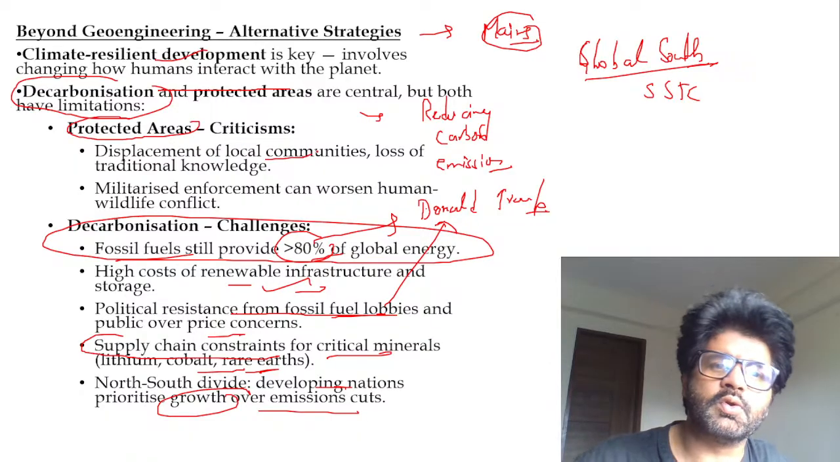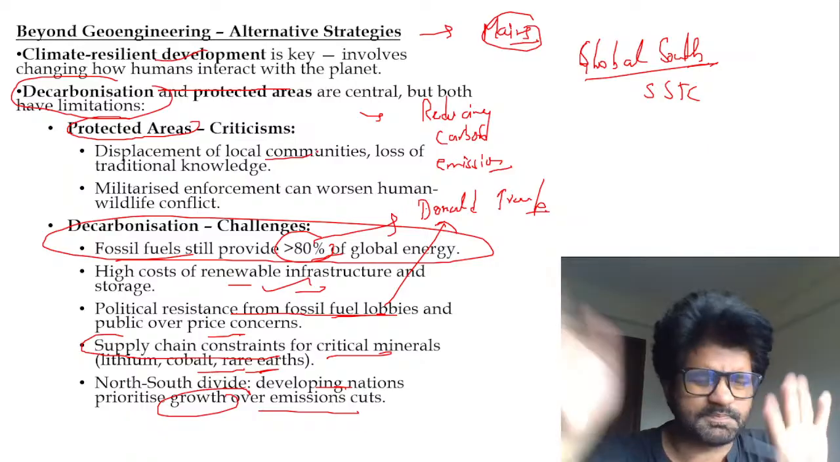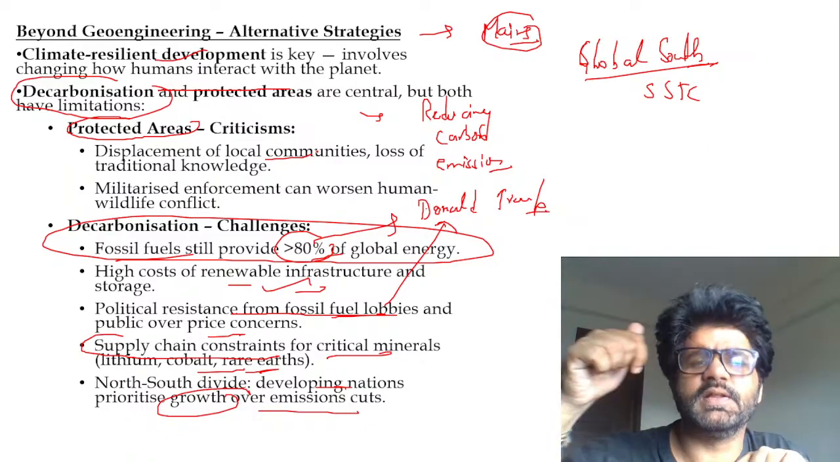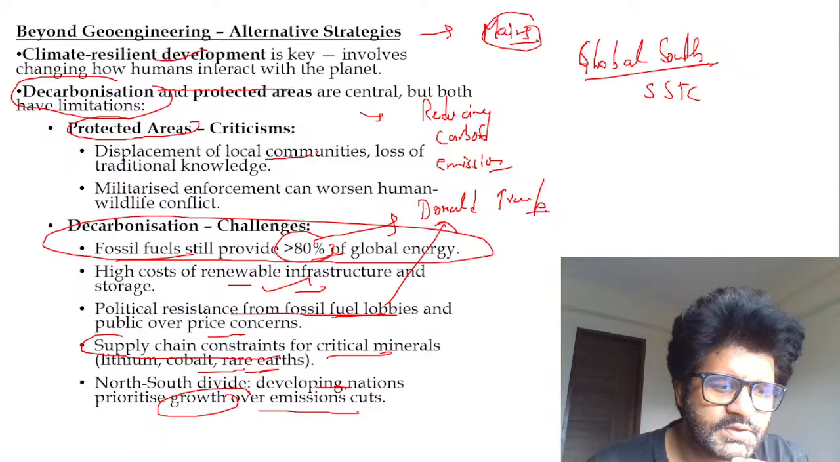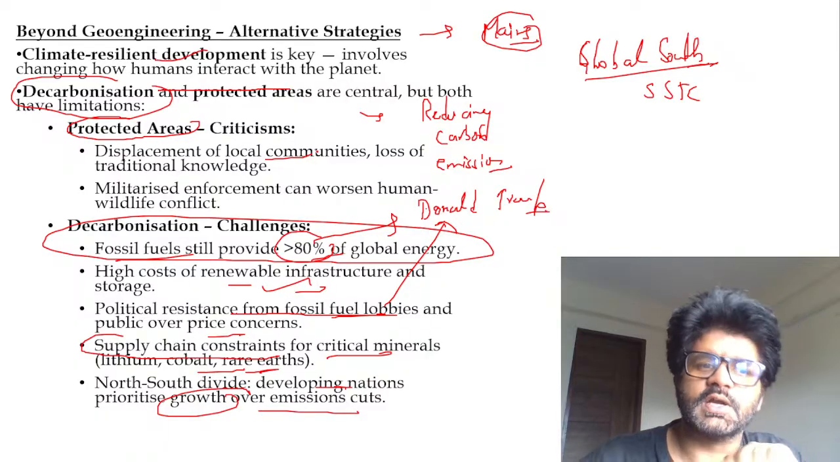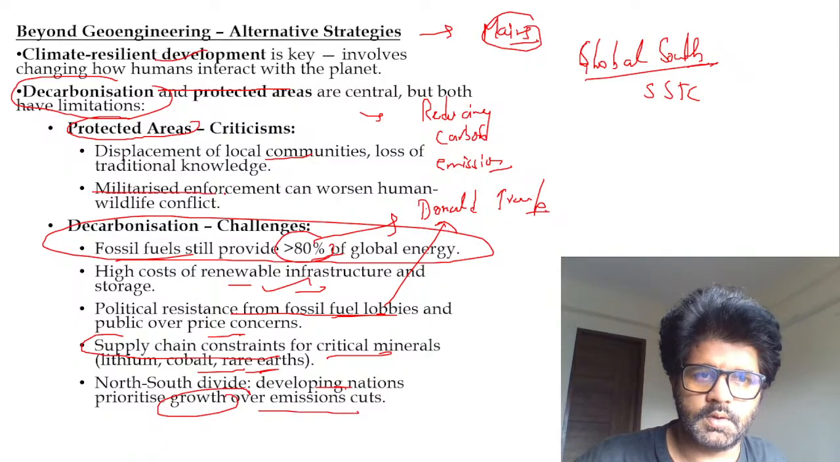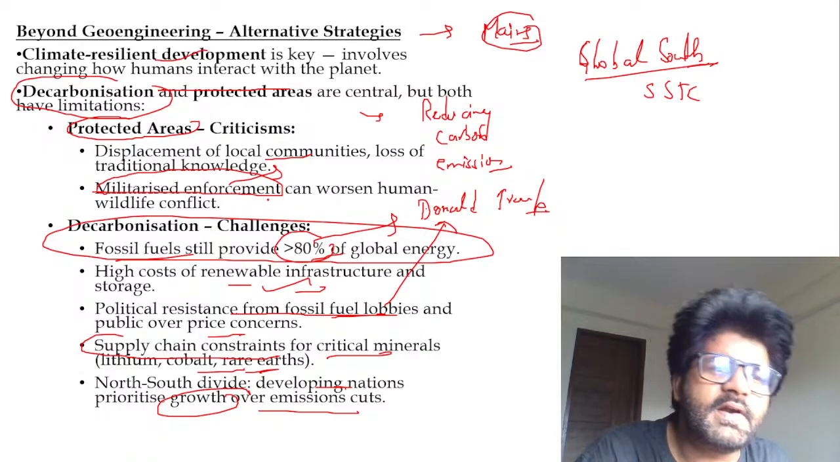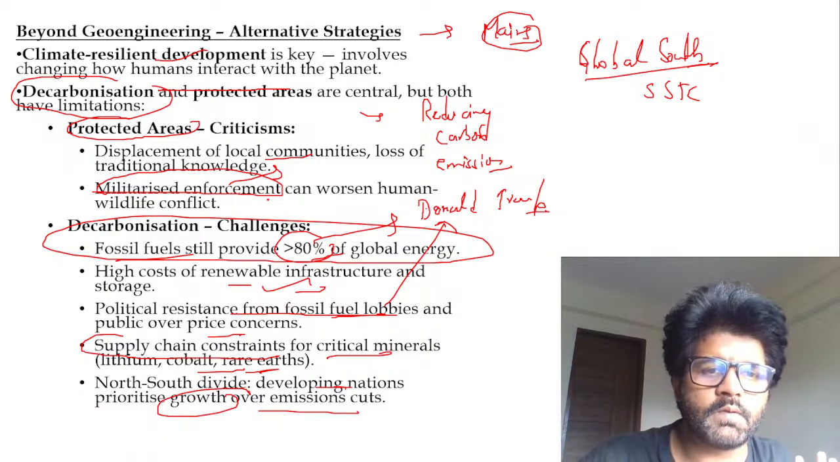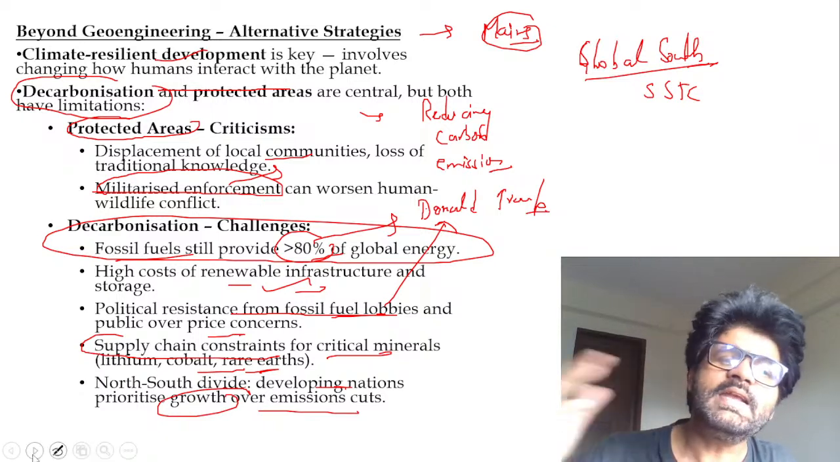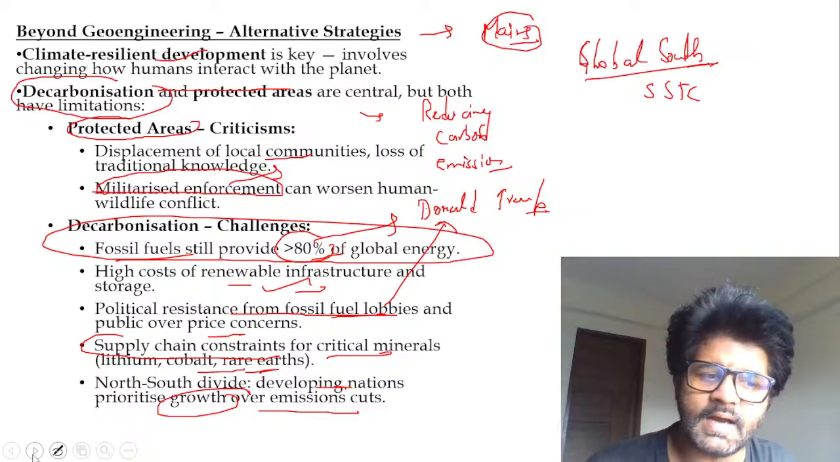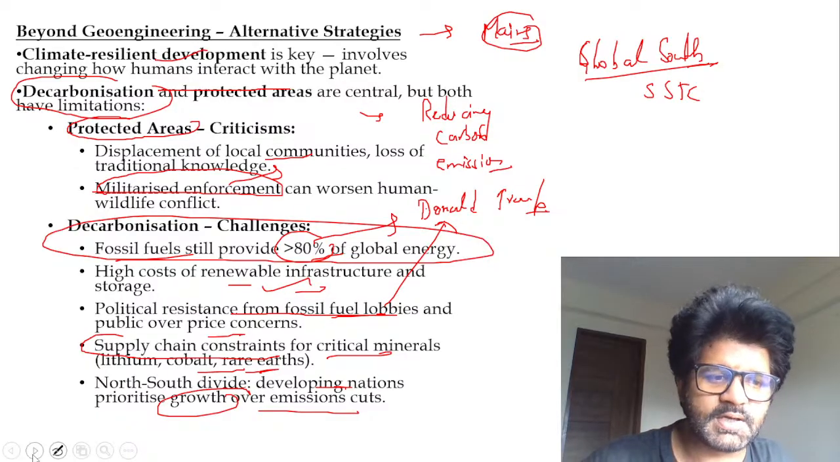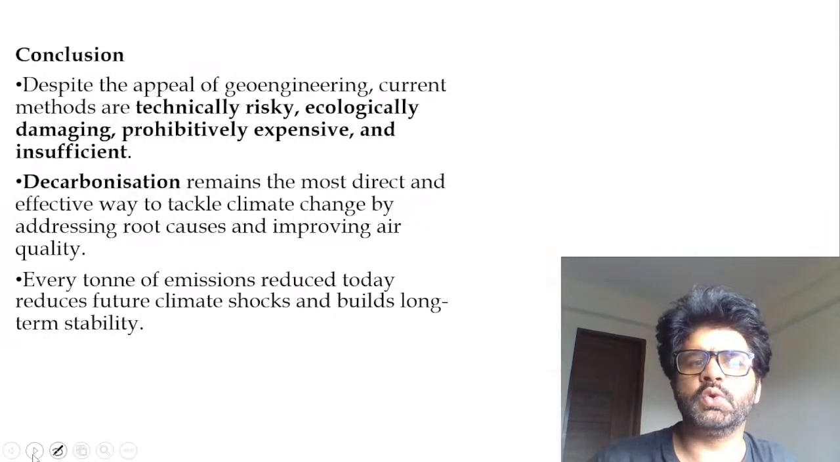You displace local communities to protect certain regions which are vulnerable, like the Amazon rainforest, but then militarize enforcement. You can understand here, decarbonization and protected areas. If you're displacing local communities, it will create hostility. So there are different things which we have to keep in account when we are talking about these things. Decarbonization is easier said than done. India says it explicitly, but you do know what we do implicitly.